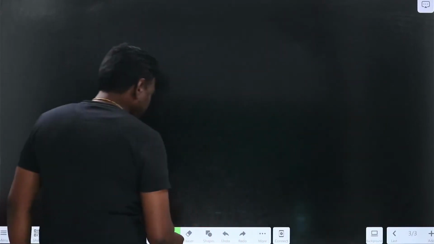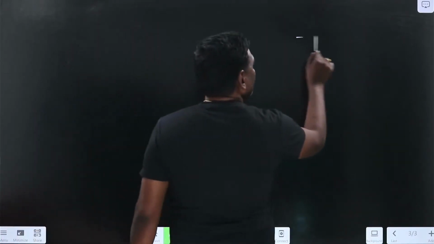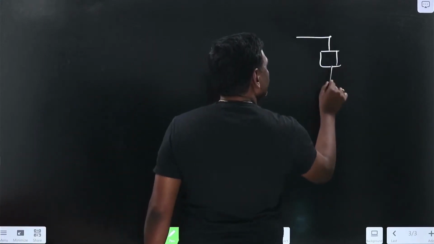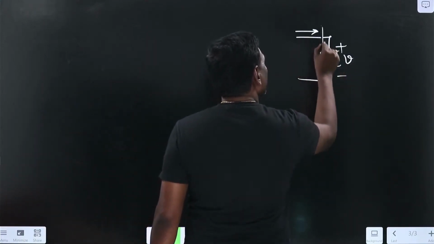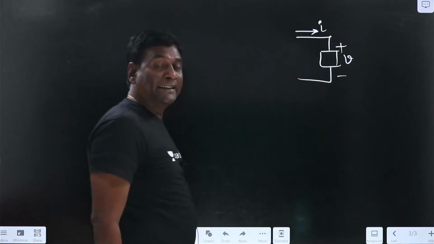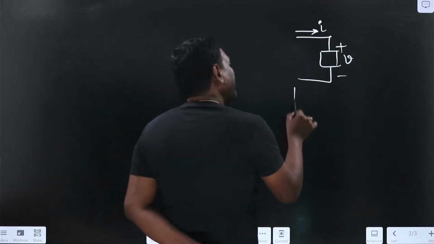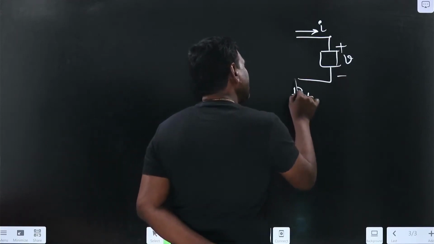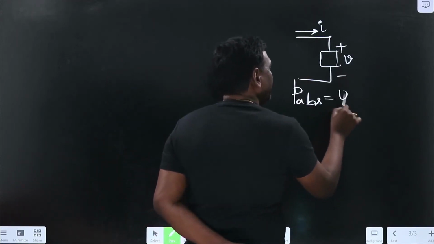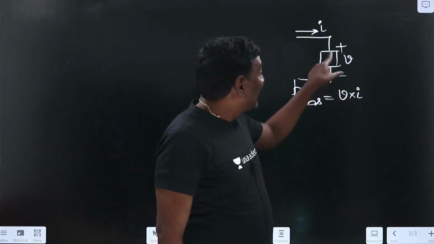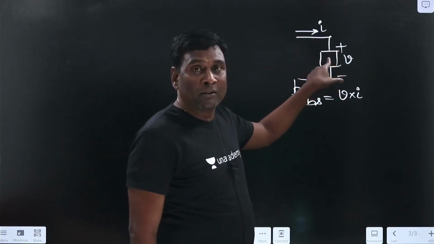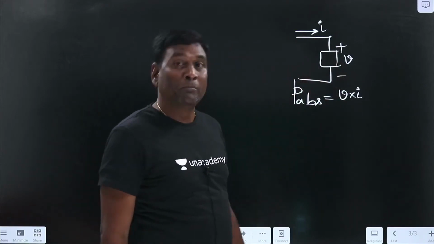In the passive sign convention, if the current is entering into the positive terminal of the voltage, then the instantaneous power absorbed is going to be V into I, meaning voltage multiplied by the current entering the positive terminal.